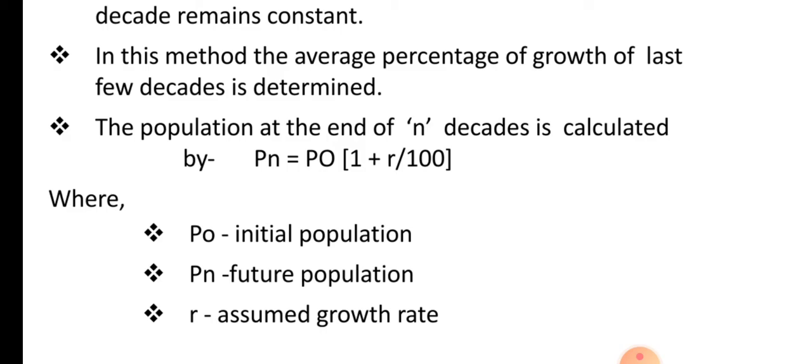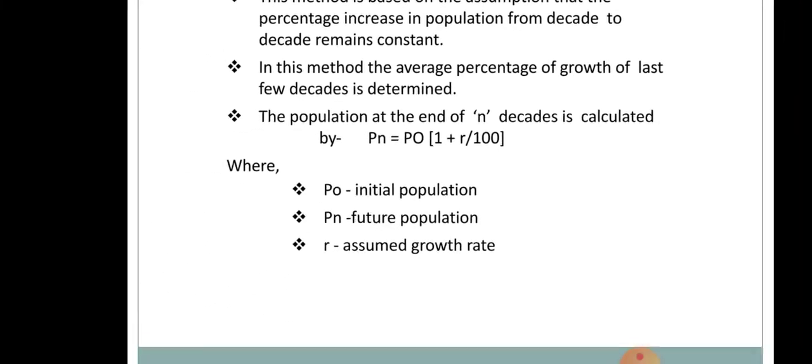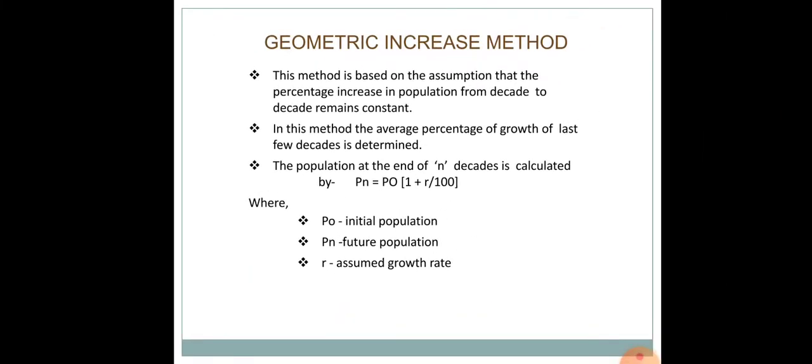So this is the geometric increase method.